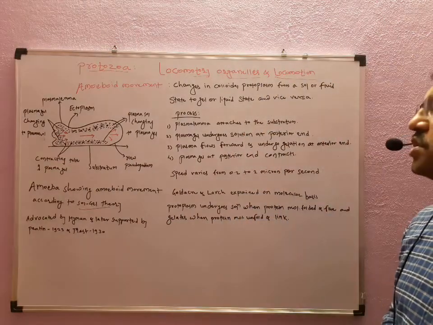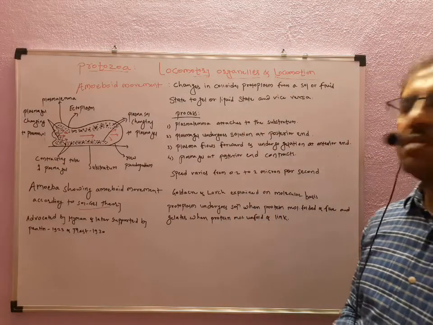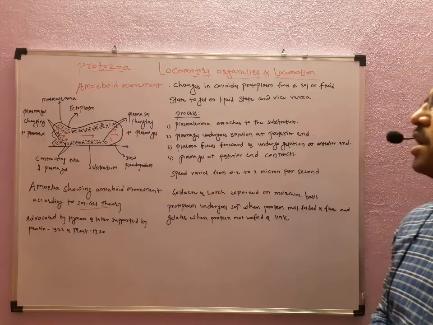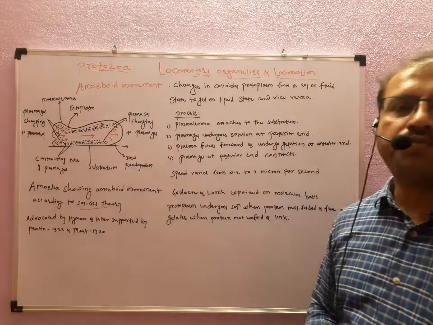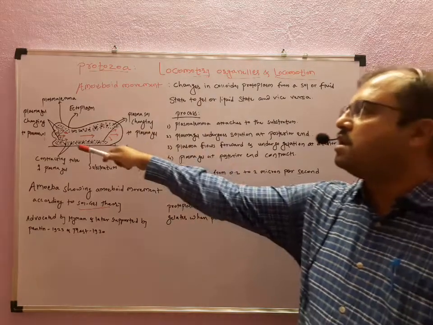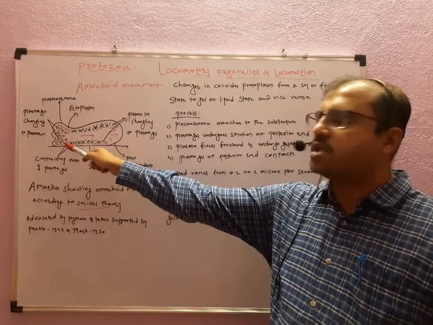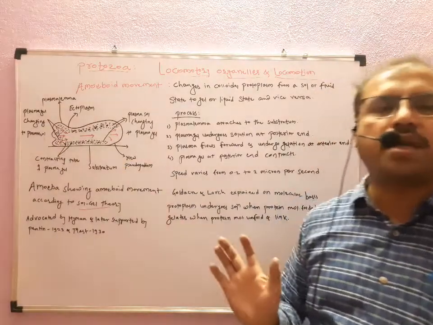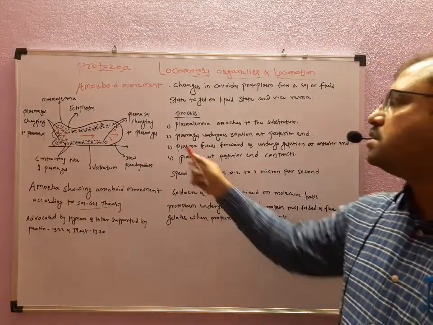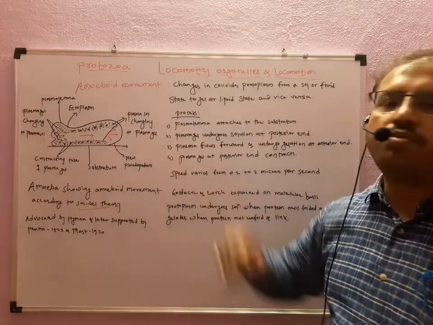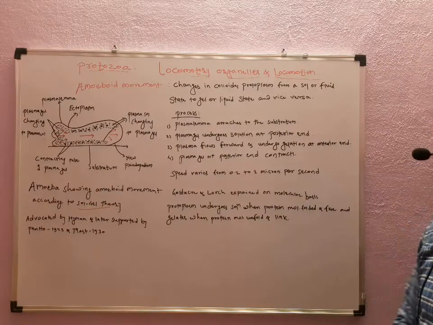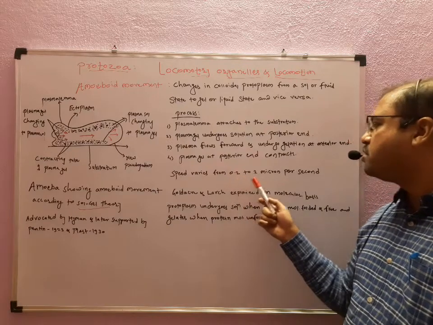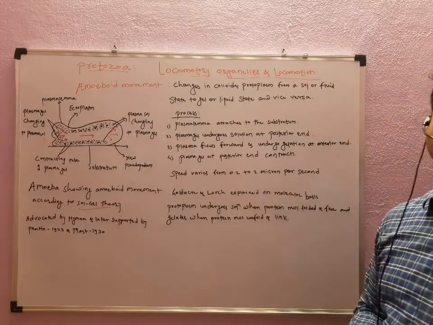So this figure shows how the plasma sol converts into plasma gel and the new pseudopodium forms, while on the posterior side the plasma gel converts into plasma sol, so that the animal can again go to the side where the new pseudopodium is going to be formed. This movement is carried out at 0.2 to 2 micron per second.